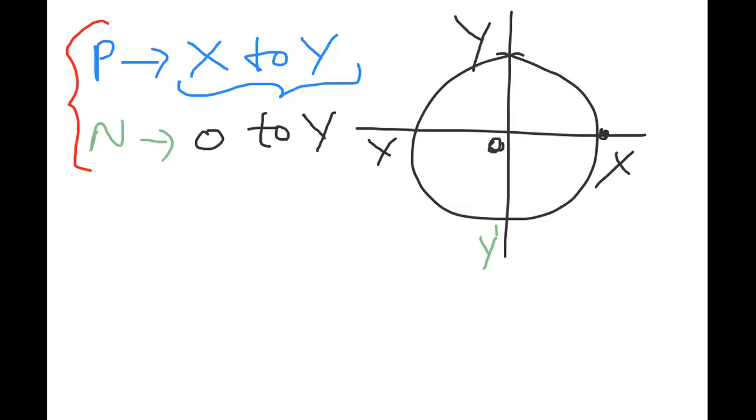Next, observe here. Particle P is traveling now from Y to X dash. This is the position of X dash.